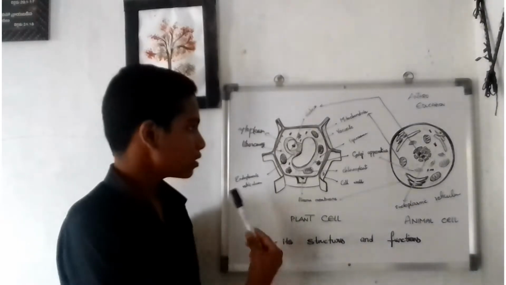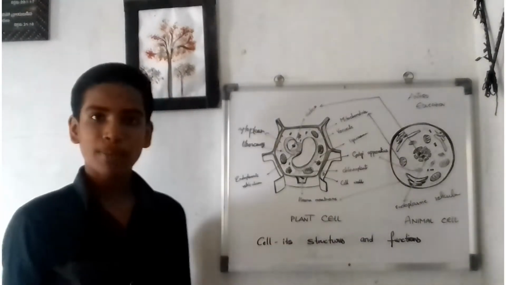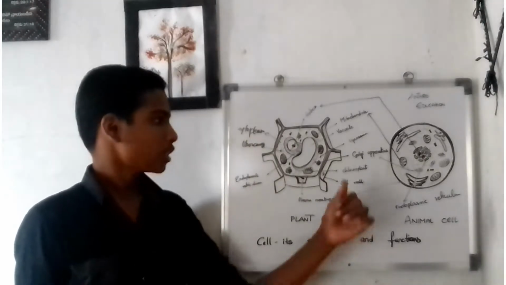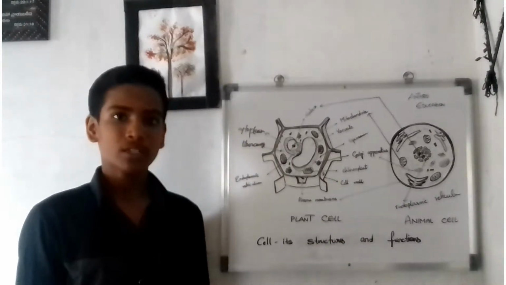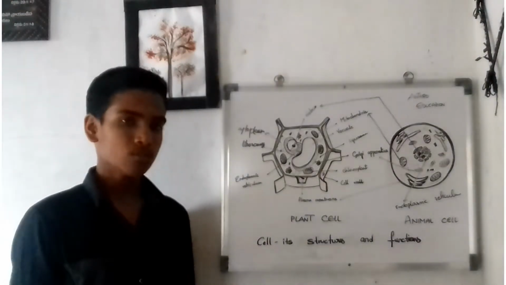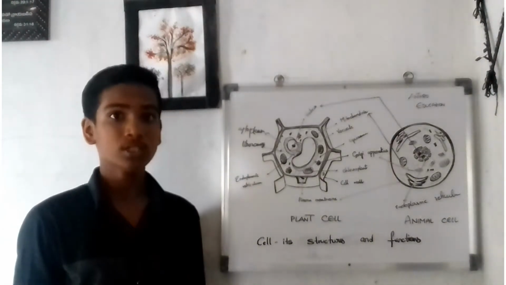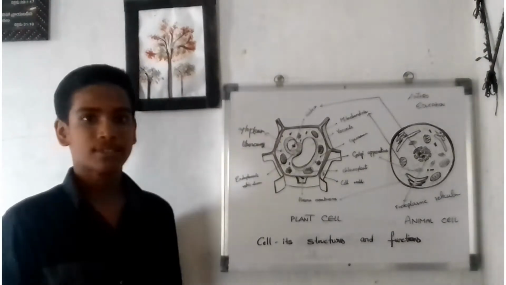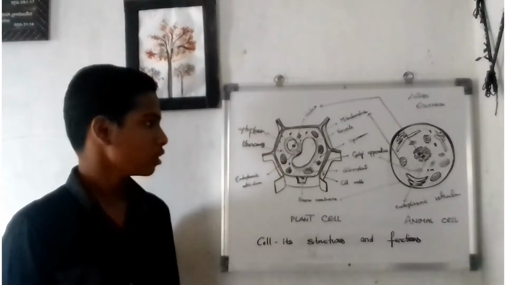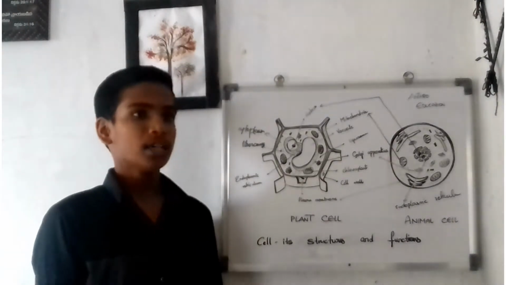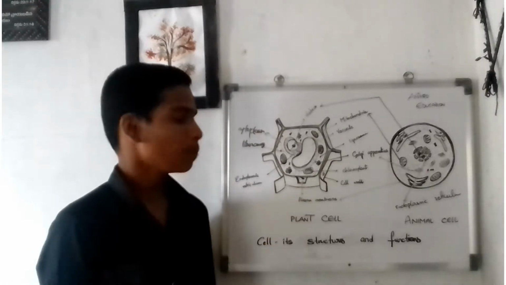Likewise, in plants there are organelles like the plasma membrane, the cell wall, the chloroplast, the cytoplasm, the Golgi apparatus or Golgi complex or Golgi body, the lysosomes, the ribosomes, the endoplasmic reticulum, the plastids, the vacuole, the mitochondria, and the chlorophyll. These are all the organelles of the plant cell.